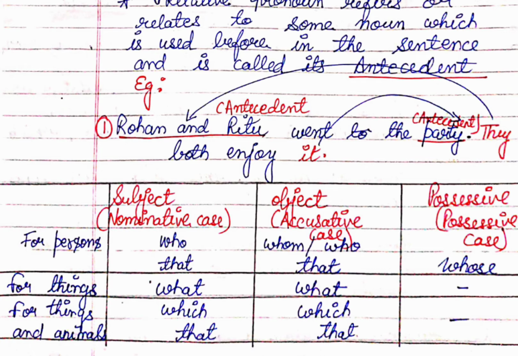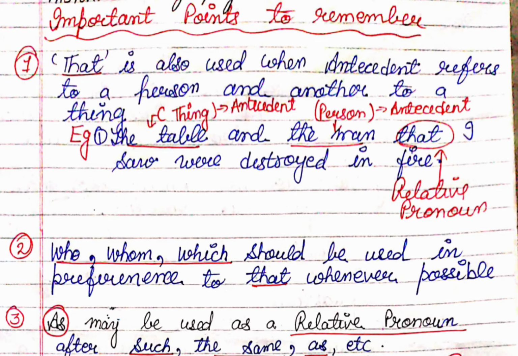Next we have subject, object, possessive. Under subject, nominative case; object, accusative case; and possessive case. For persons, you will use who, that. Under accusative case, whom, who, that. Possessive case, whose. For things, nominative case, which, and accusative case, which. Important points to remember: that is used when the antecedent refers to a person and a thing.